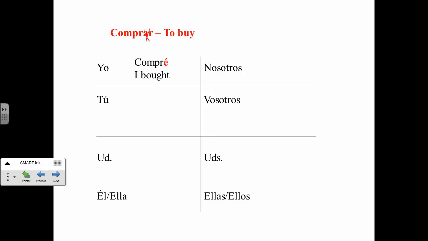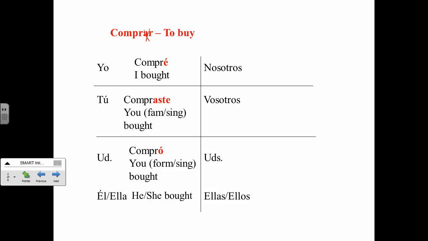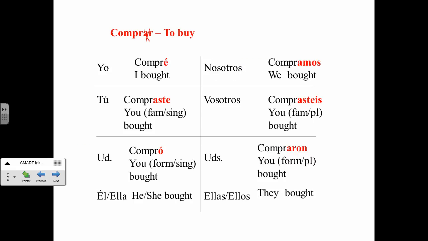Yo compré, I bought. It's very important that you write what these mean, because like I said, in Spanish 1 too, you have to know the meanings, especially for the test for this chapter. Compraste, you familiar singular bought. It's not compras. Compras is you buy. This is the past tense. Compró, you formal singular, he or she bought. Compramos, we bought. Comprastes, you familiar plural bought. Compraron, you formal plural bought, or they bought. Aste, o, amos, astes, aron, to talk in the past tense.